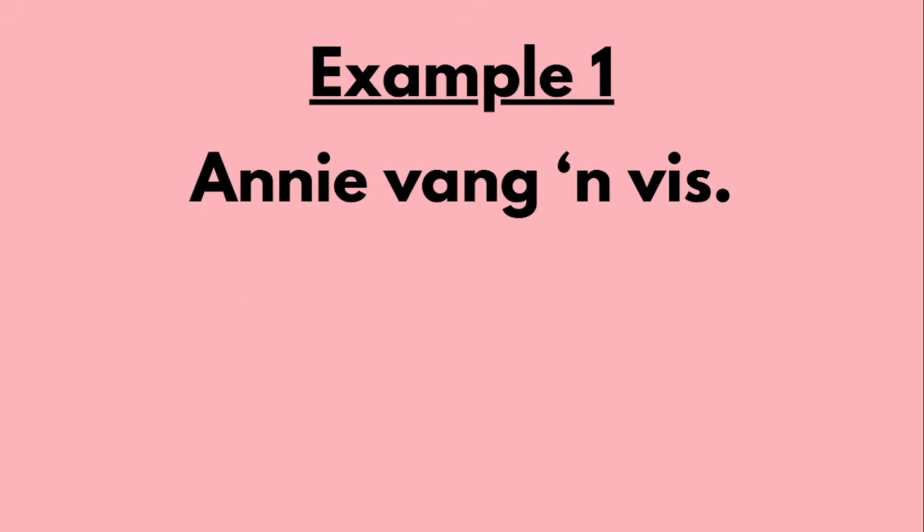Okay, let's quickly look at our first example. Our first example says, Annie vang 'n vis. Okay, so Annie is going to be our subject. So the rules of Stompie still apply. So Stompie says you start with the subject, meaning the person or the thing doing something, and then vang is going to be your main verb because she's catching the fish, and then 'n vis is the thing that she's doing, which is in this case the object.